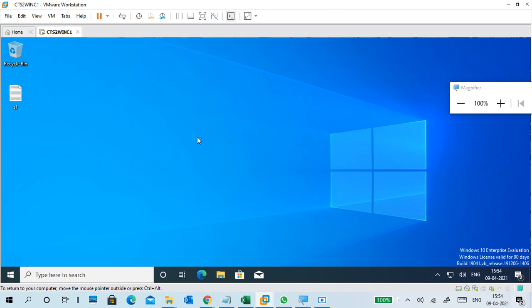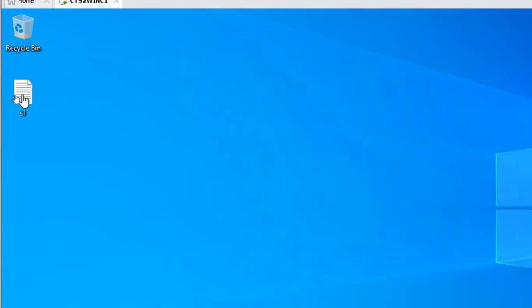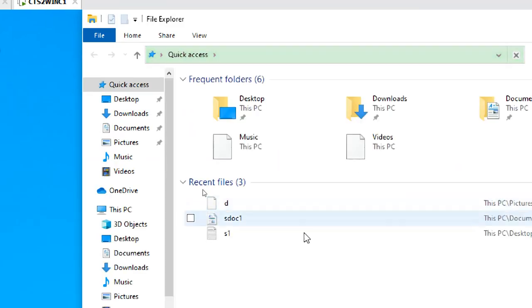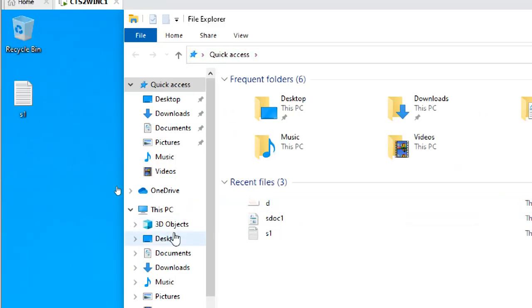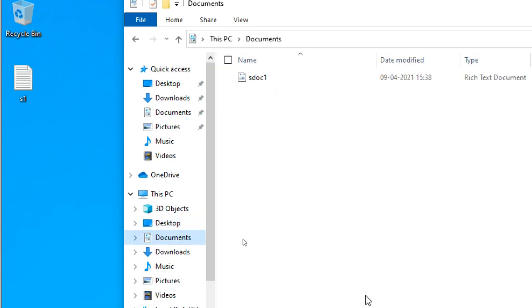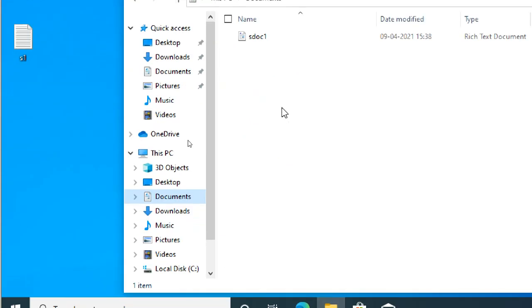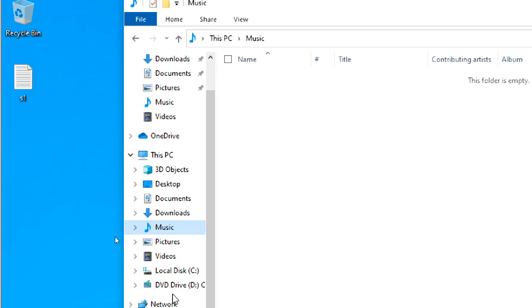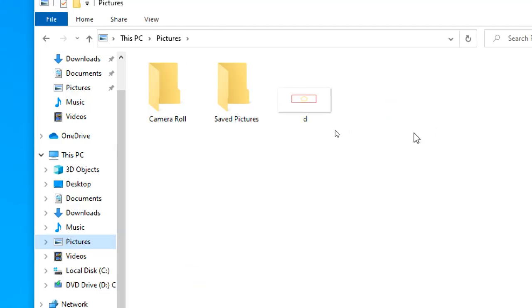See, S1 is viewing. This is student 1. The file is showing S1 only. I created an S2 file in student 2. If you log in with student 2, then only student 2 things will come up. See, it is desktop. Next is documents. See, SDOC1, student 1. Understand? So this is created by student 1 only. When you log in with that user, you can only see student 1 profile data. If you log in with student 2, you can only see student 2 profile data. So understand the profile data.